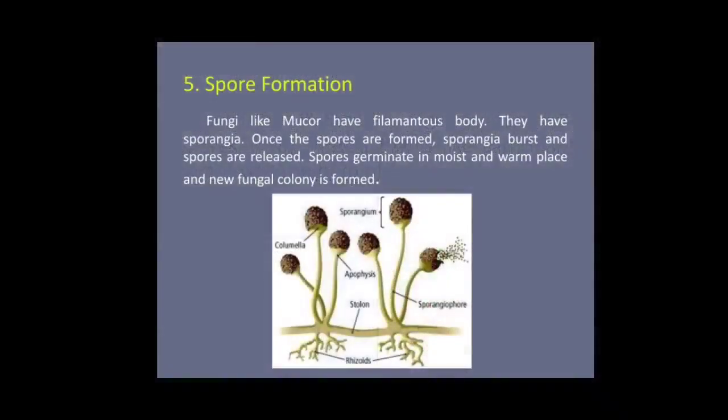Spore formation. Fungi like mucor have a filamentous body. They have sporangia. Once the spores are formed, sporangia burst and spores are released as shown in the picture. Spores germinate in a moist and warm place and a new fungal colony is formed. For example, this fungal growth is seen on a piece of stale bread.